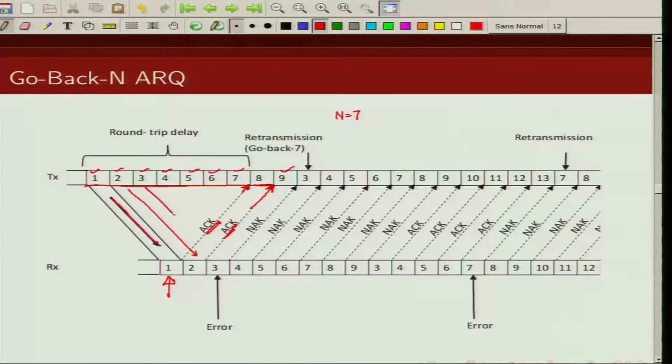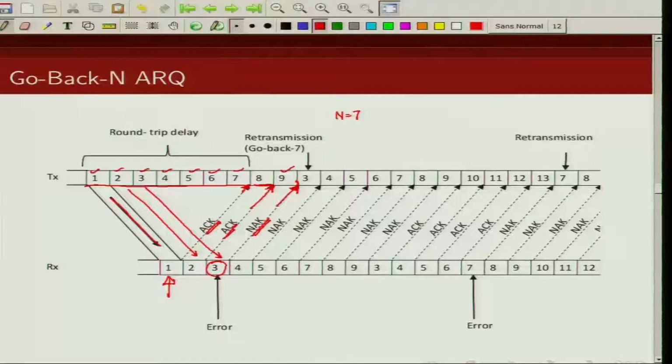Next, frame 3 has been received, but in error, so the receiver sends a negative acknowledgement, which is received at the transmitter at this time instance. Since this is a negative acknowledgement, the transmitter is going to back off and start sending again from the packet which was erroneously received.